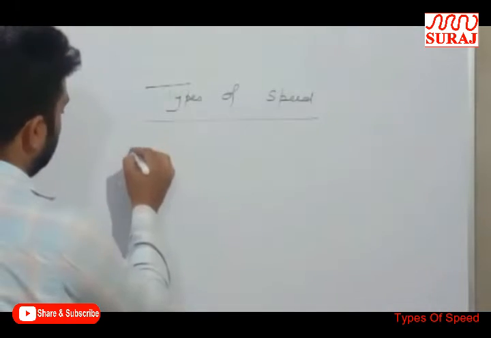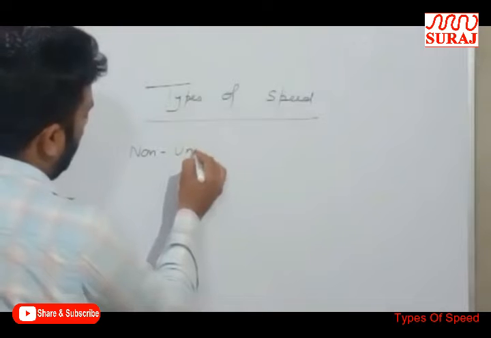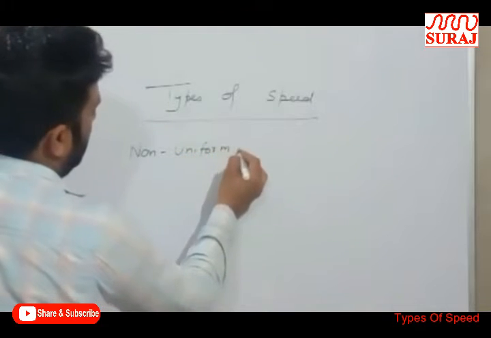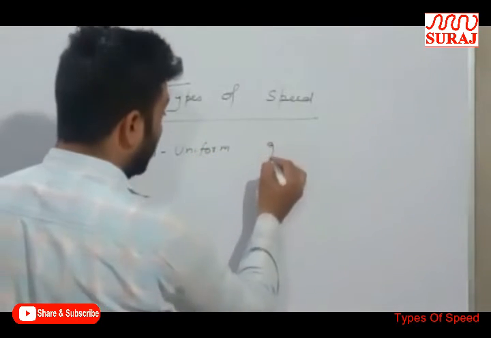Second, dear students, is non-uniform speed.